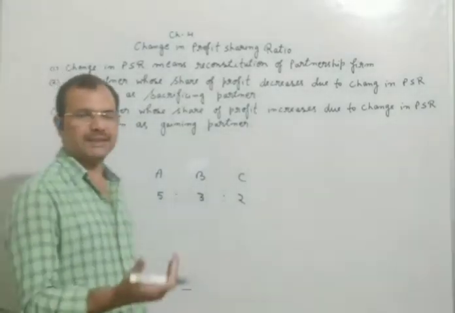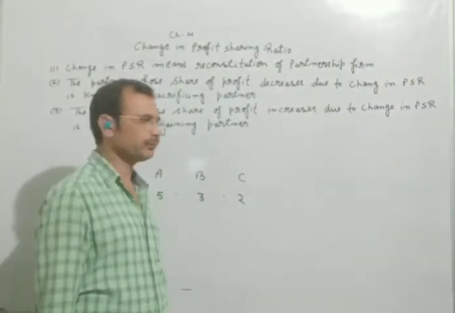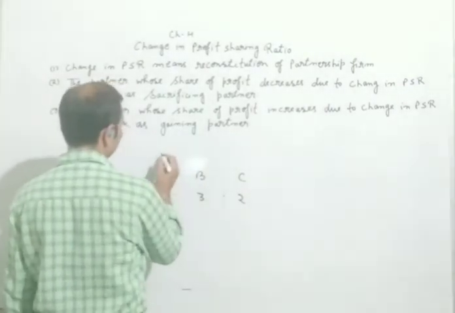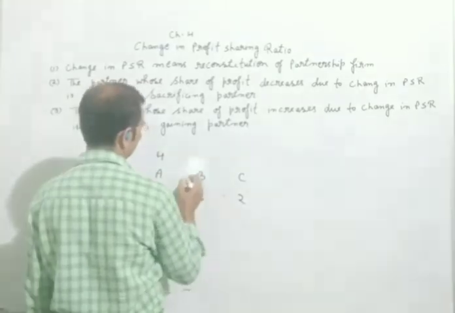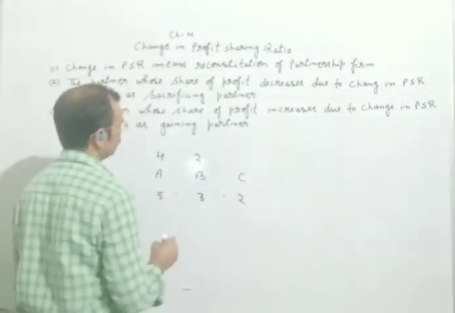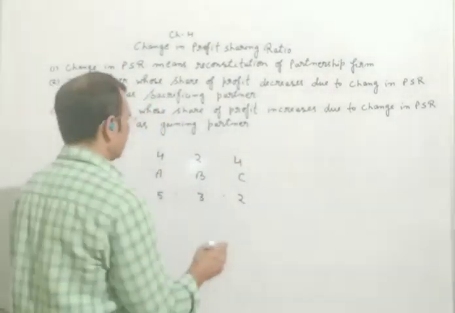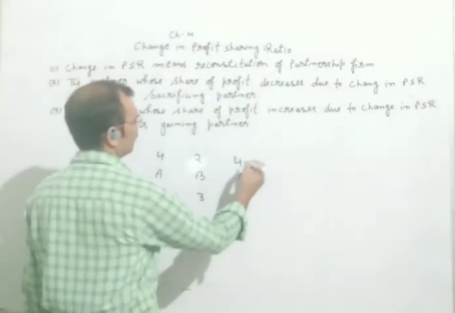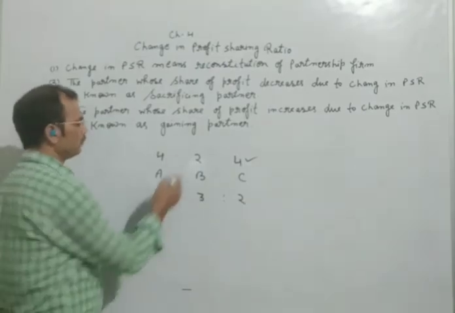But they decide to change the profit sharing ratio. They decide on a new ratio of 4:2:4. They decided that further they will distribute their profit and loss in the ratio 4:2:4.